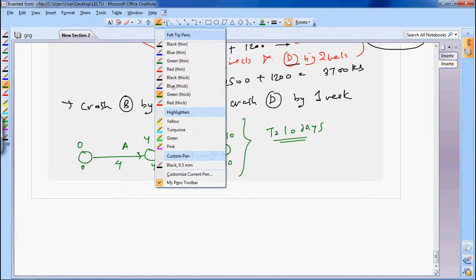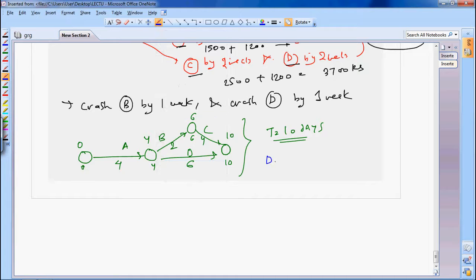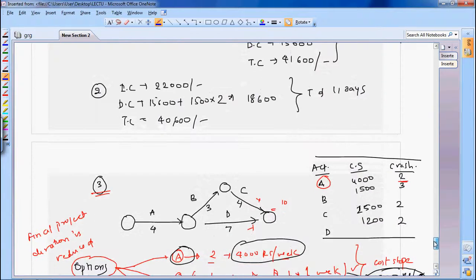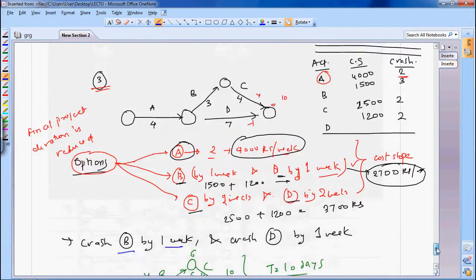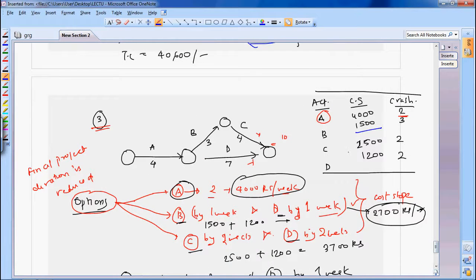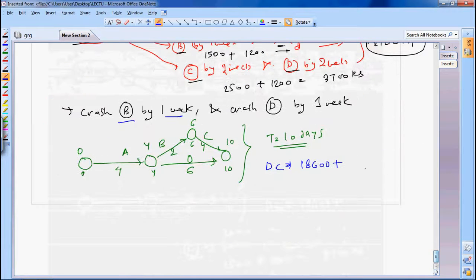Okay, let's talk about the cost. Direct cost is how much? Earlier the direct cost, in the second case, was 18,600. You have crashed B by 1 week. So what will you get? What is the cost slope of B? It is 1,500 and D is 1,200. So you will have 1,500 into 1 week and 1,200 into 1 week. So this will be your new direct cost. What will be the value?